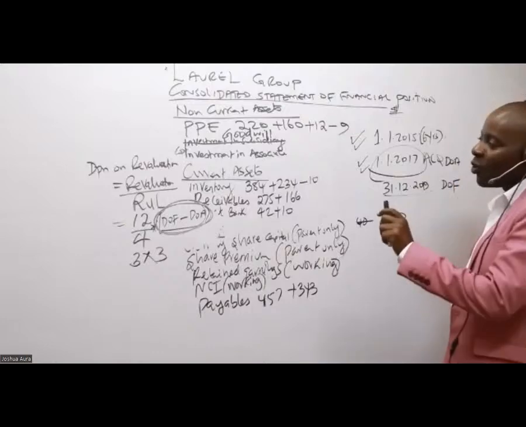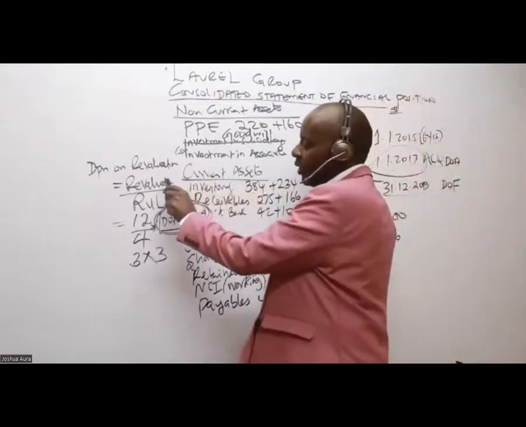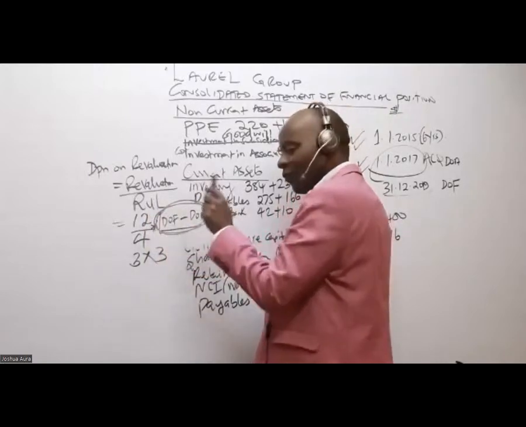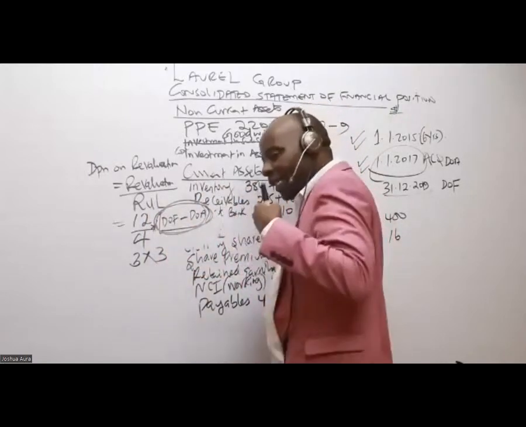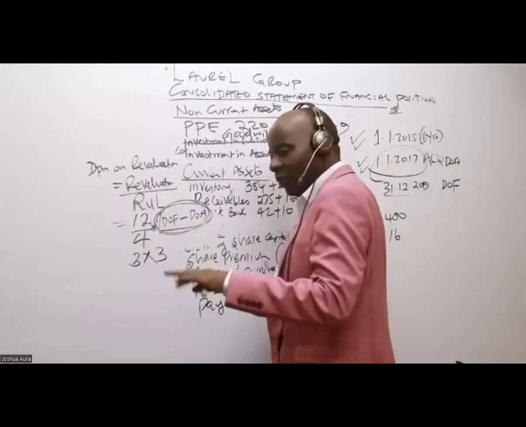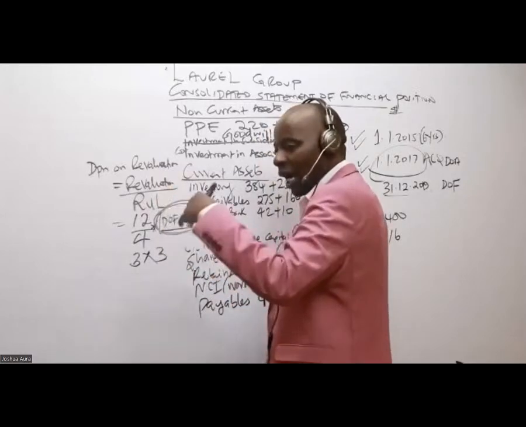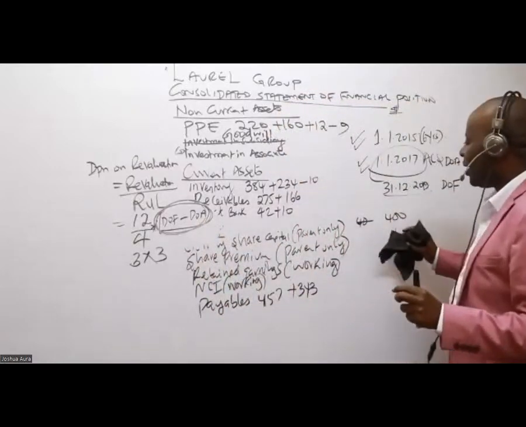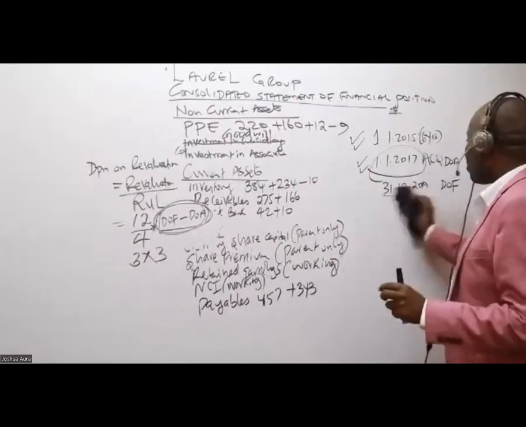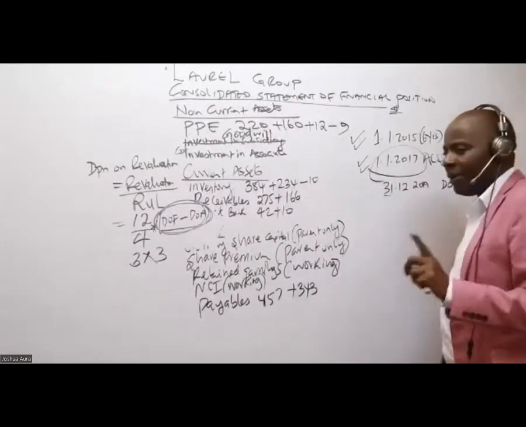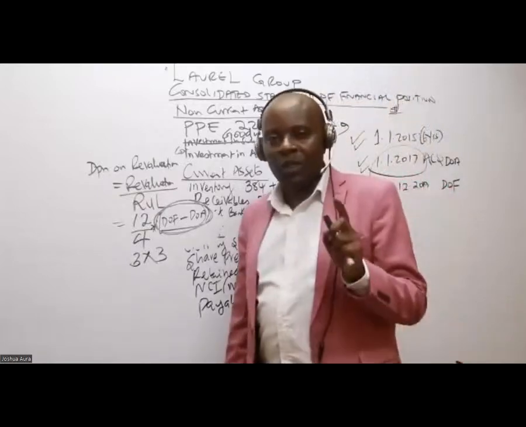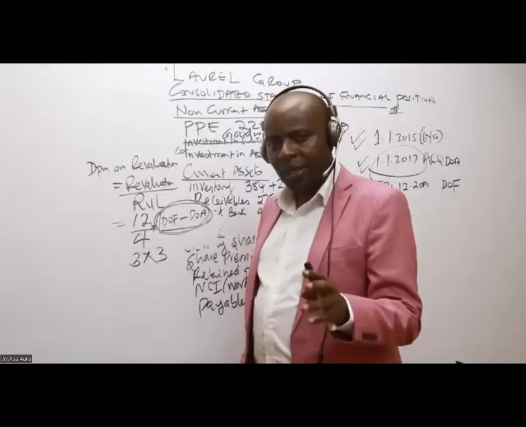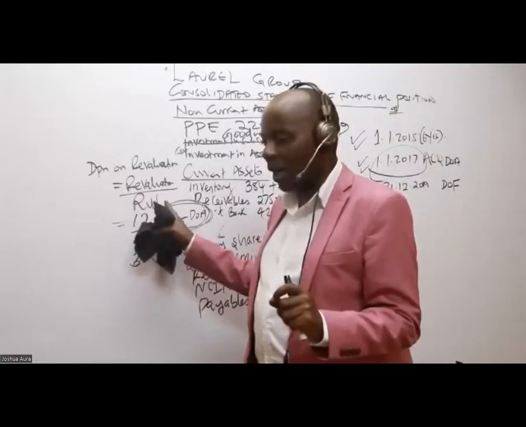Now, the first thing is for you to appreciate here this thing. The revalued amount, of course, is 12 over the remaining useful life. Remaining useful life, from the date of revaluation, moving forward, how many years do you have? So, ladies and gentlemen, I'm so sure this is something that, if you take your time a little bit, maybe later on with the video, you will be able to understand. It's not really a big thing.